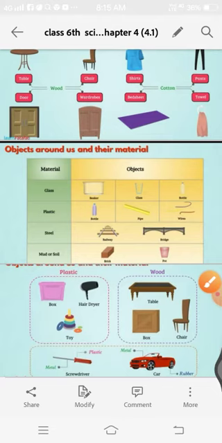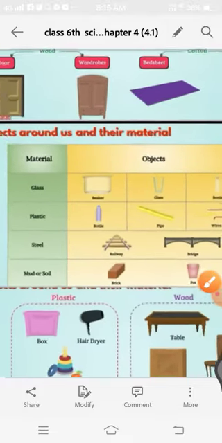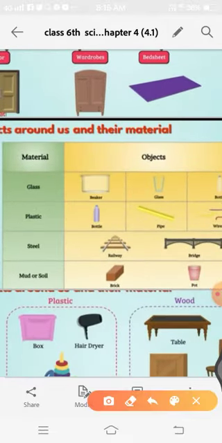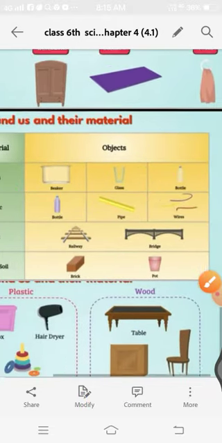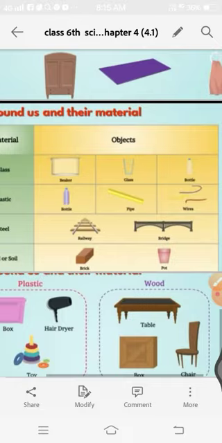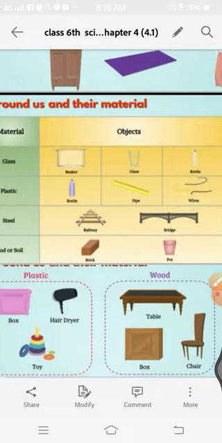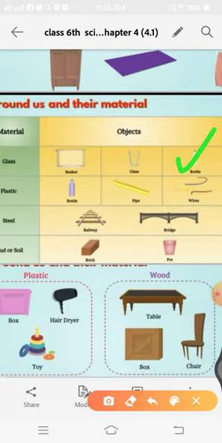So look here, it is a table. In it there is a list of some materials: glass, plastic, steel, mud or soil, and these are the objects. See, beaker, glass and bottle can be made from glass.